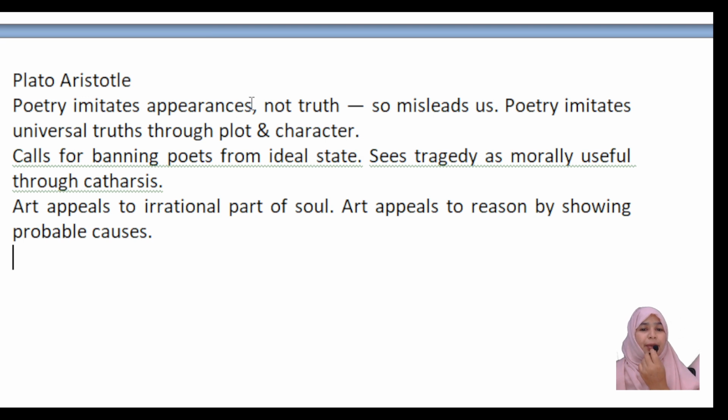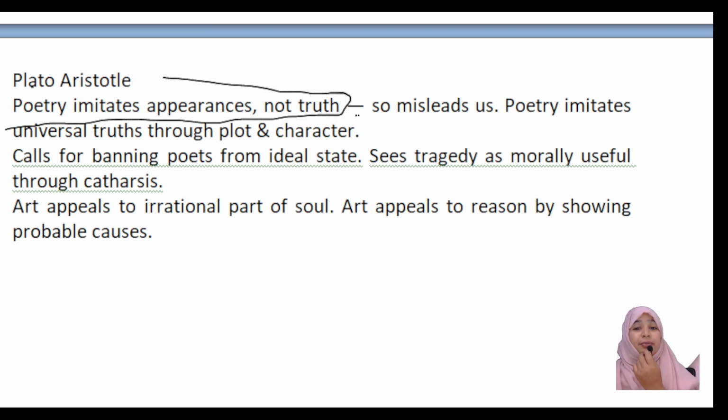Poetry imitates appearances, but it is not truth. According to Plato, poetry imitates not truth. It misleads us. Plato says poetry misleads us.